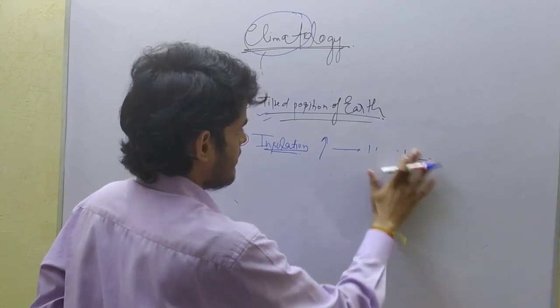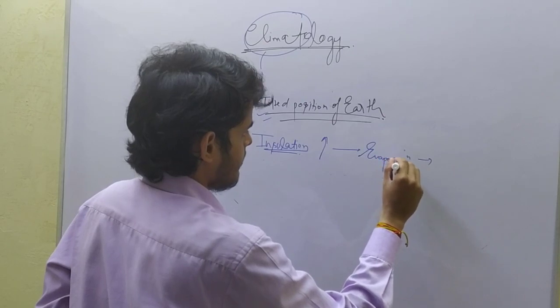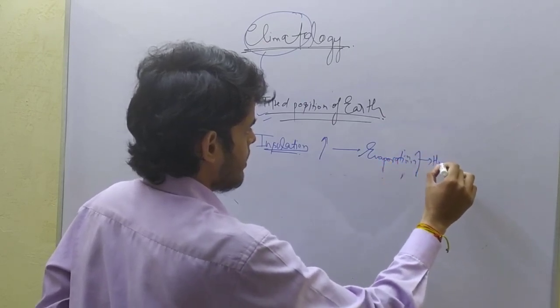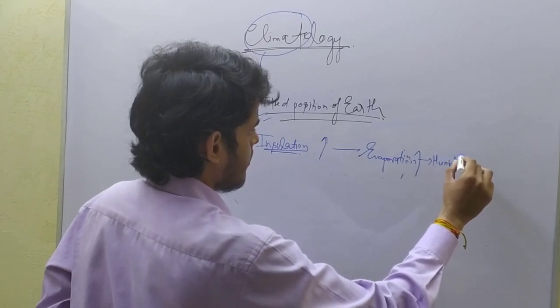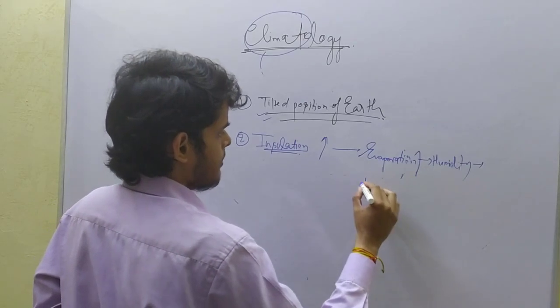Higher insolation means higher evaporation, and higher evaporation means higher humidity. And higher humidity means higher precipitation.